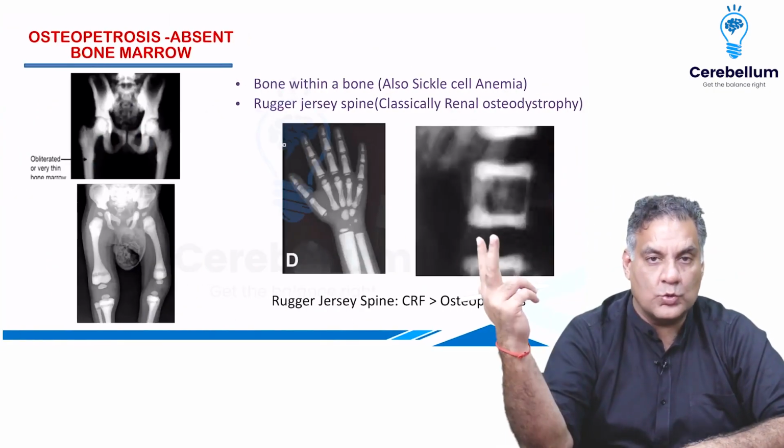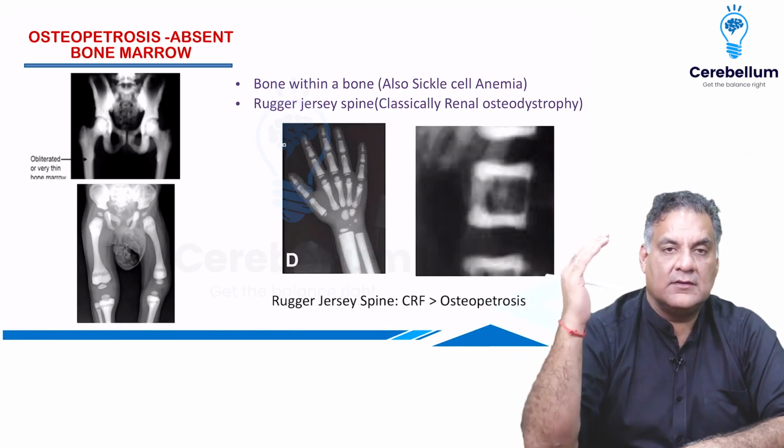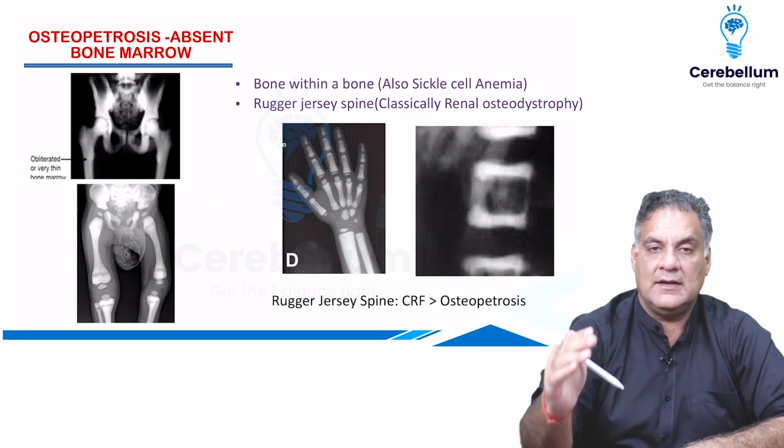Osteoclast defects are two, osteopetrosis and Paget's. In osteopetrosis, you have absent bone marrow, so you will have pancytopenia, anemia.